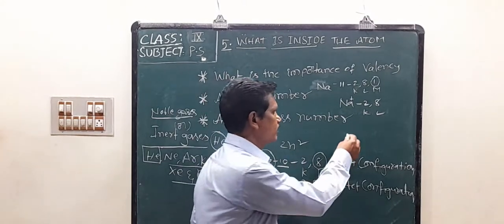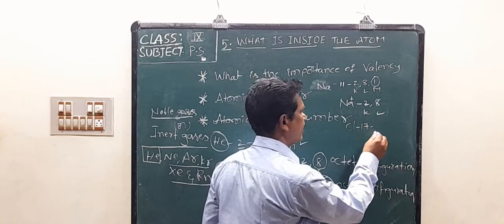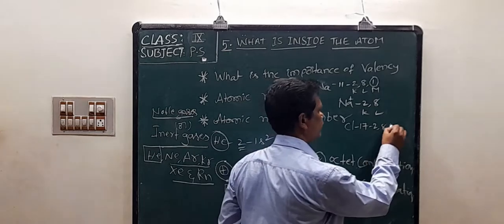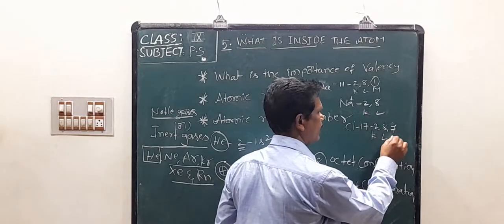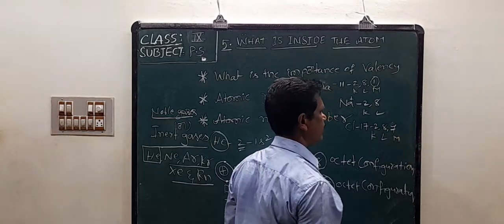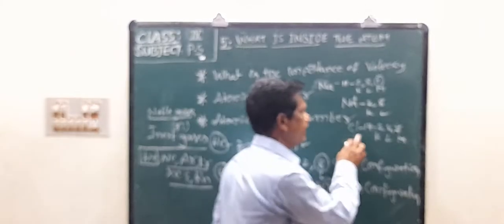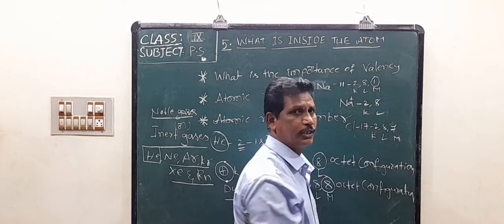Like that, chlorine, Cl, has atomic number 17. Its electronic configuration is 2, 8, 7: K shell, L shell, M shell. Chlorine contains 7 electrons in its outermost shell, the M shell.